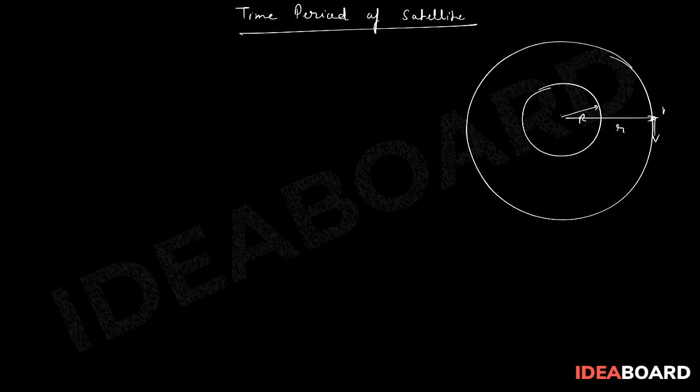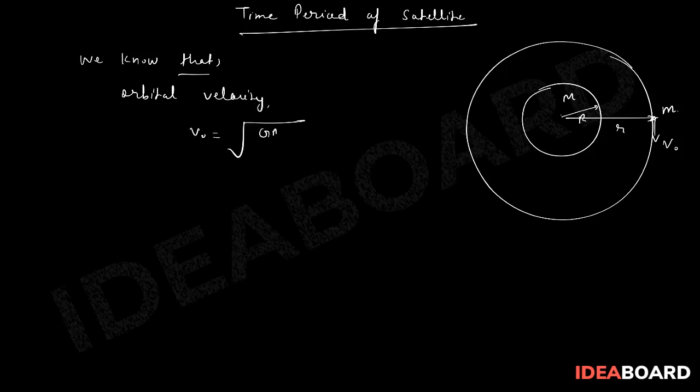The satellite's mass is small m and the mass of the planet is capital M, and this is the orbital velocity. So we know that orbital velocity v0 is equal to under root of GM upon r, right?